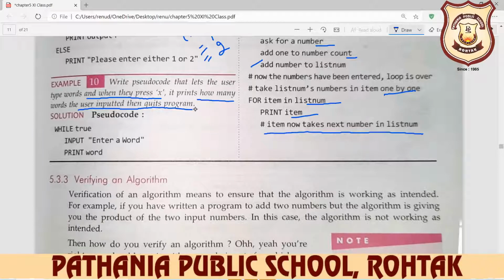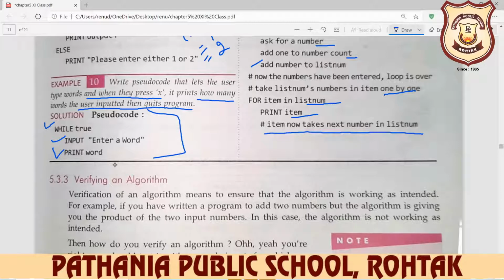So what is the pseudocode? While true, if our condition is true, input enter a word, print word. So this is the outline of your program. Not a complete program. This is not complete coding. It is not a practical implementation of this. This is written only on paper, just a framework of your program, you can say.